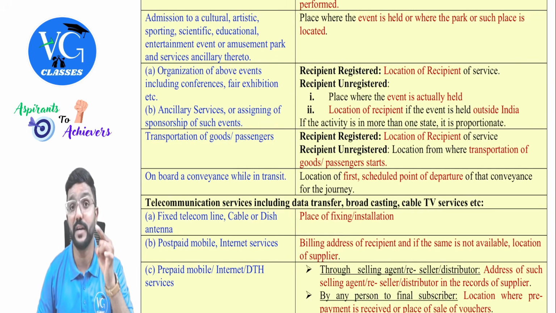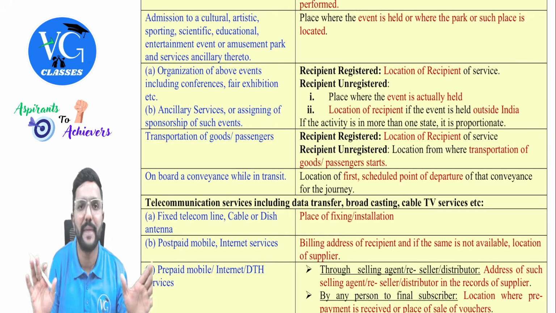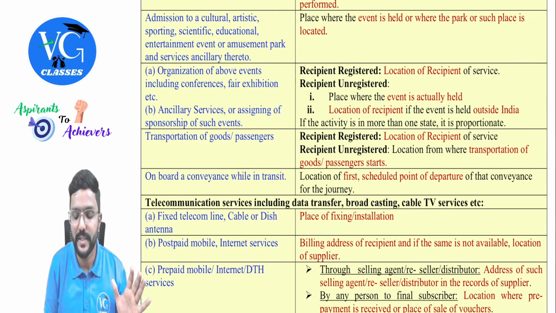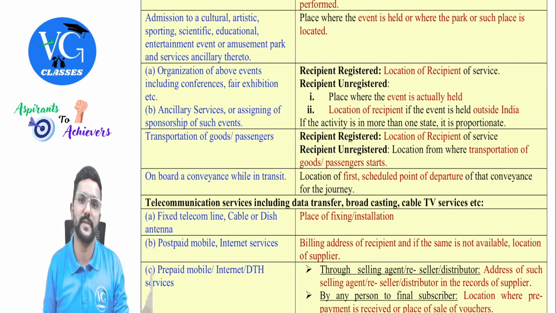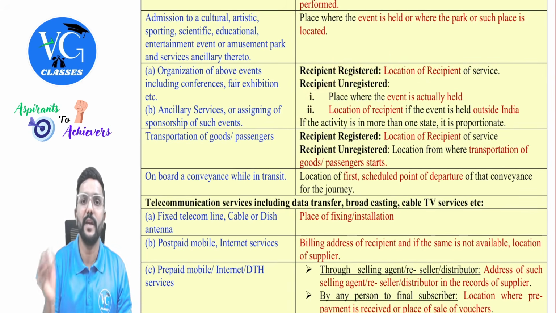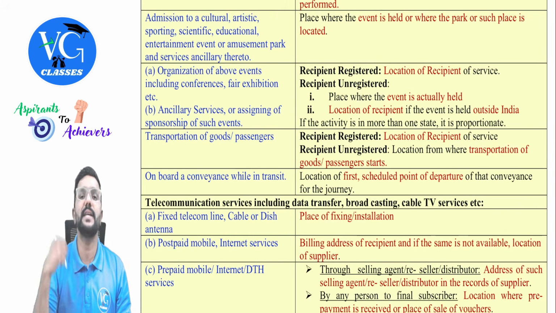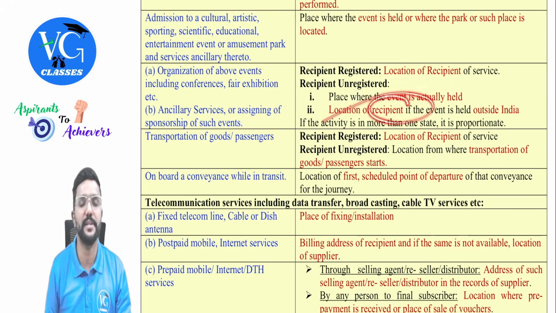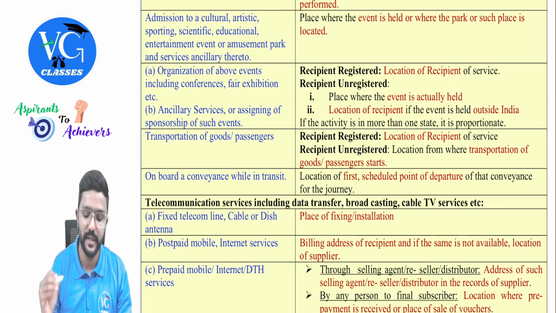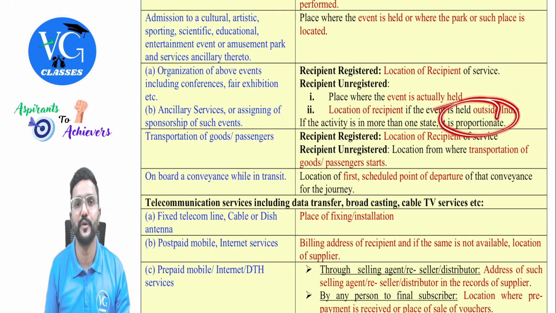Please be careful, he is not registered. If he is registered, where the event is held doesn't matter. It is always the location of recipient that is the place of supply. If recipient is not registered, then we need to see. If the event is held in India, then wherever the event is held. If the event is held outside India, then the location of recipient. Okay, sir. Next, if the activity is in more than one state, then we need to take proportionate.